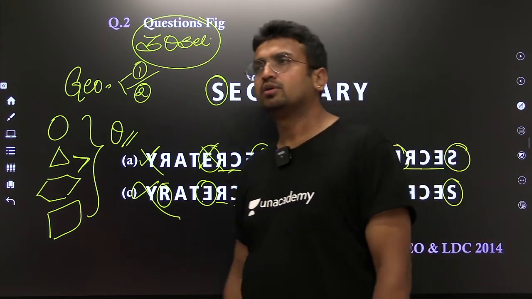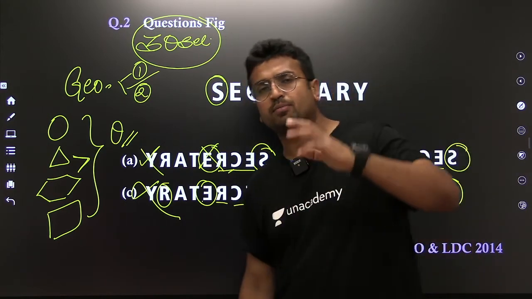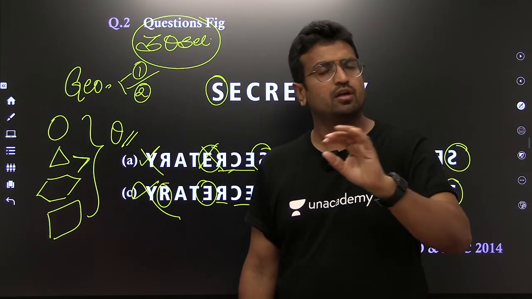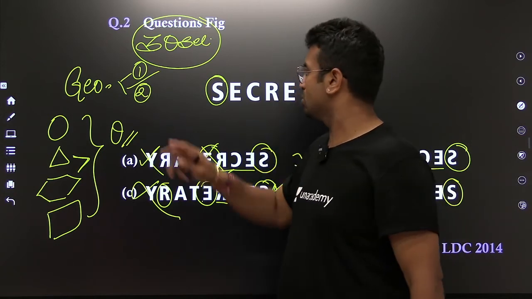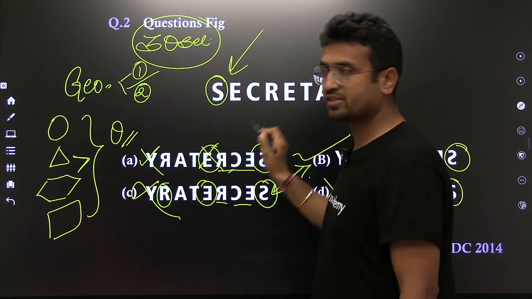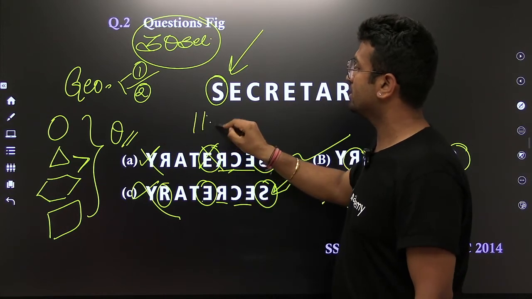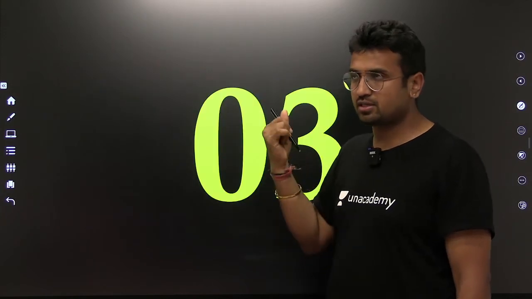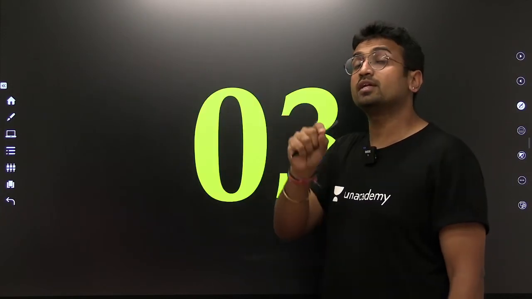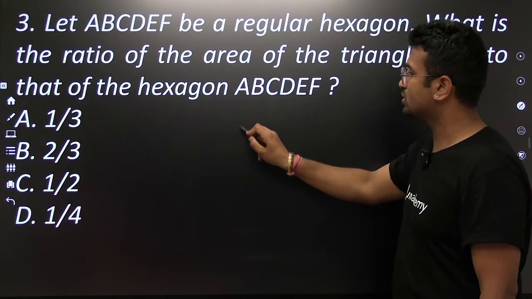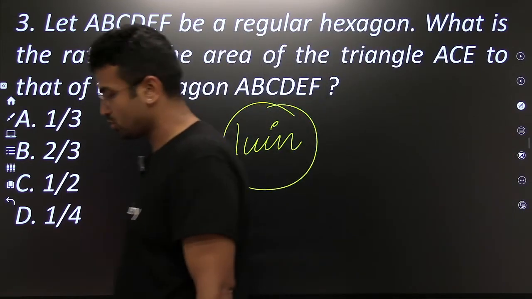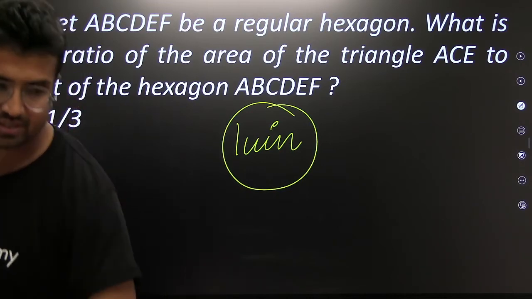Let me give you a question. Although this is an older question which came in one of the exams, I'm not going to tell you which exam, but yes, indeed this particular question came. Very nice question. I've taken this question because a similar question came in the instrumentation branch. The third question we are about to take, a similar kind of question came in the electronics branch, and here it is. I will be giving you just 1 minute to mark the answer. I think you are good enough to mark the answer in 1 minute. Go ahead. Mark the answer, everybody.